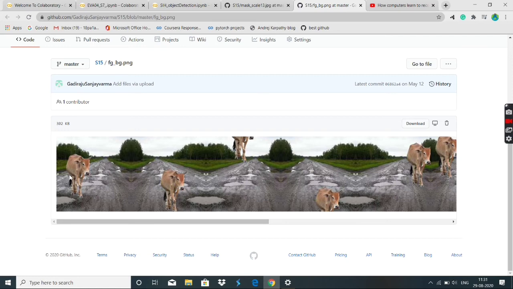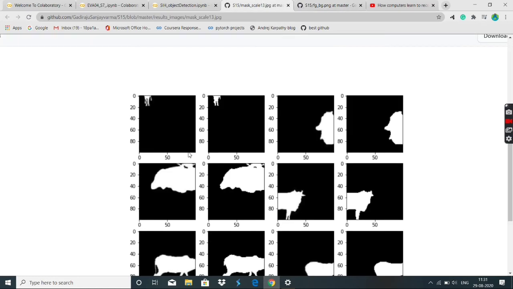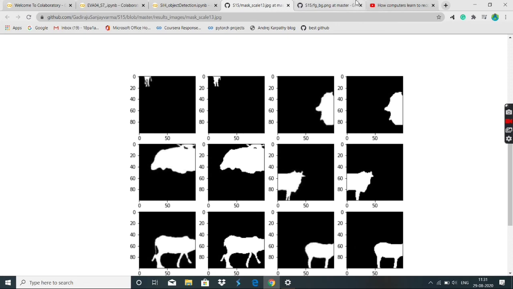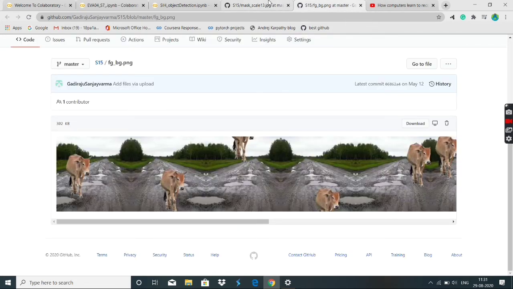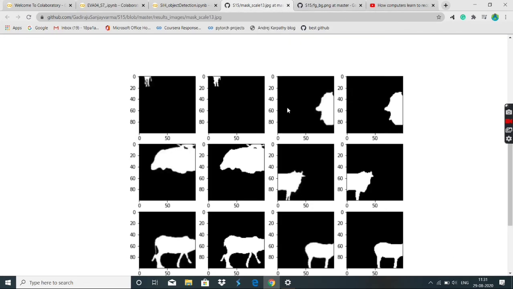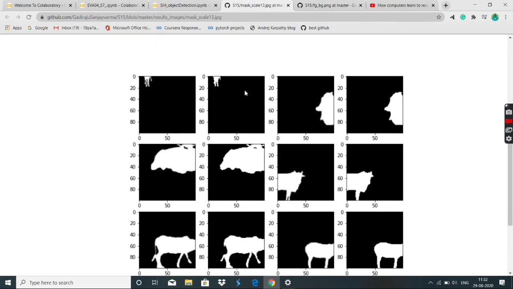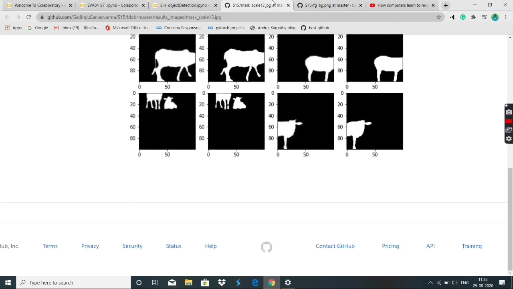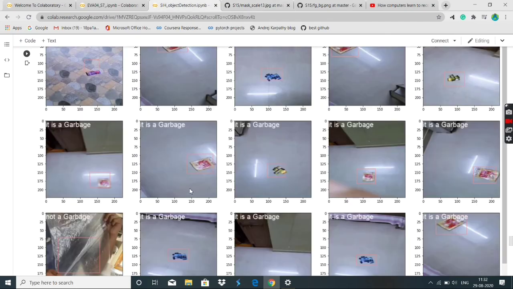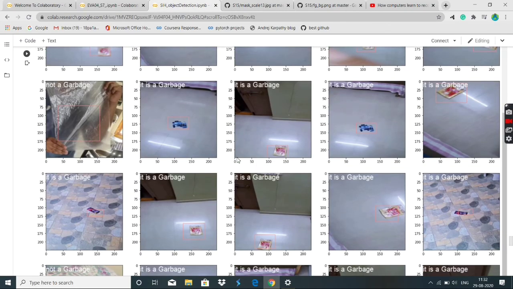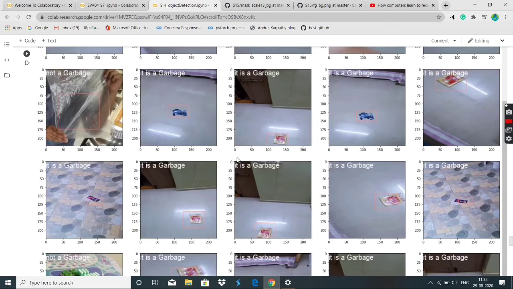So what we have to do is take these two inputs and find the segmentation mask out of it. Got it, guys? They are not linked respectively; these are just different images. What I'm telling you is that there will be two inputs, and we just need to separate the background from the cow. That's it. It is also a deep learning task. And we can also do object detection in real time, guys.